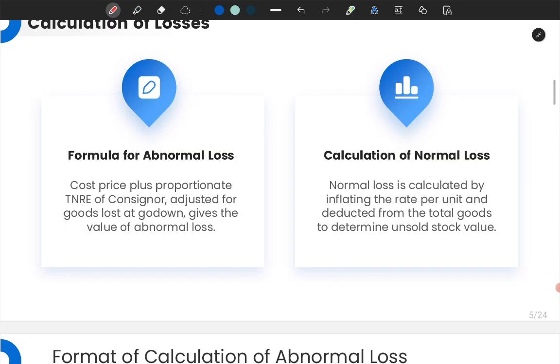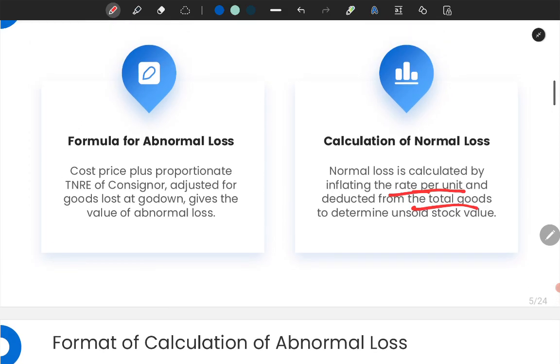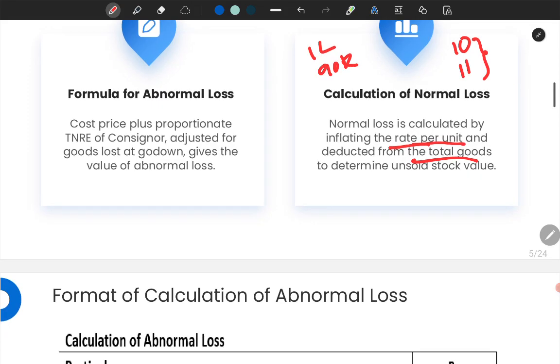Normal loss is calculated by inflating the rate per unit. That's what I showed you earlier, right? In the last slide. And deducted from the goods. That means, in the last example, 1 lakh liters got reduced to 90,000 liters, and the cost price went from 10 to 11. That's what it is said: inflating the rate per unit and deducted from the total goods.